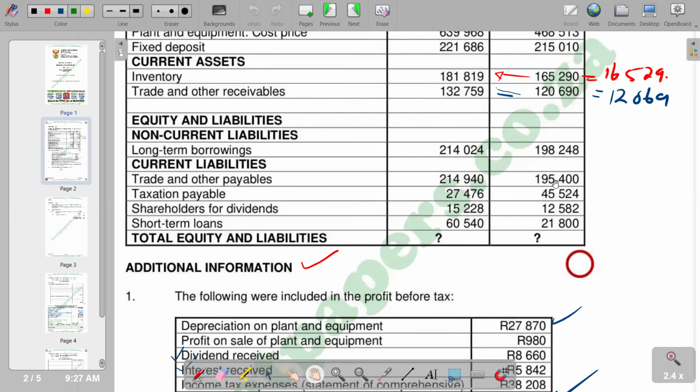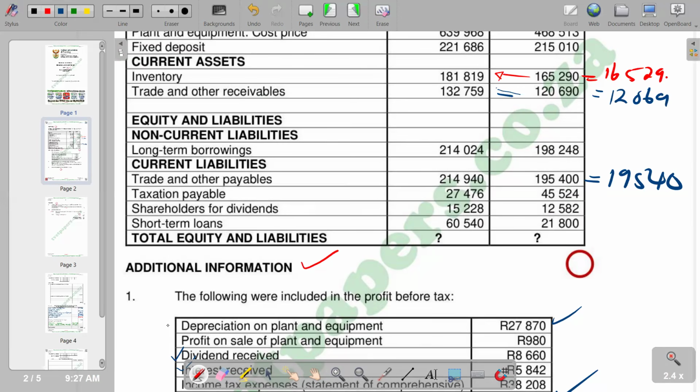It's a movement from 195,400 to 214,940. So that's an increase in trade and other payables. We calculate 214,940 minus 195,400, and we get an answer of 19,540. For current liabilities, it becomes the opposite, and an increase is shown as a positive.